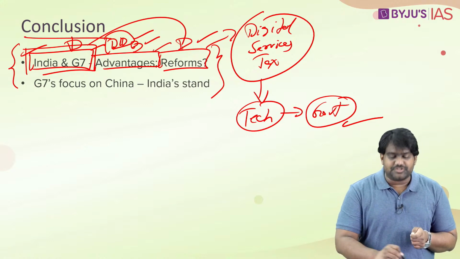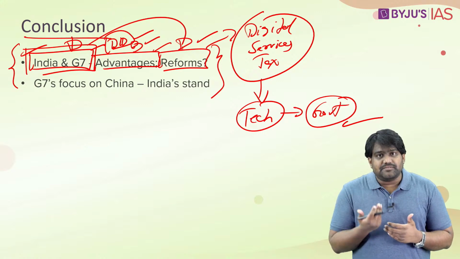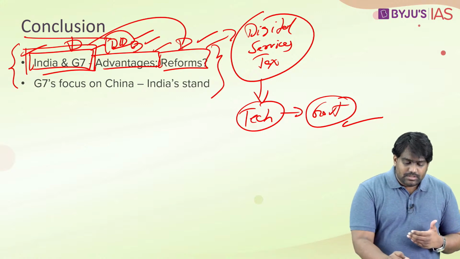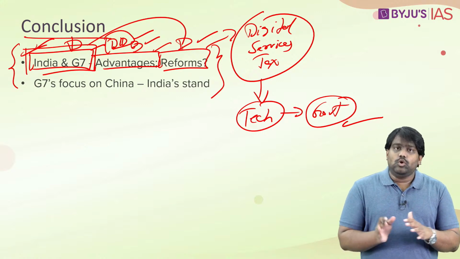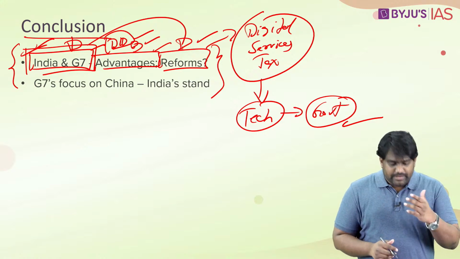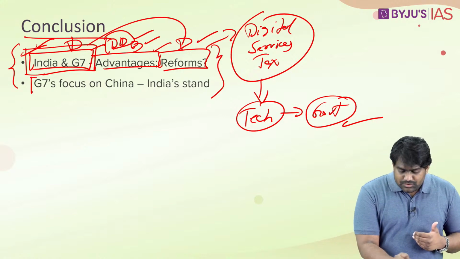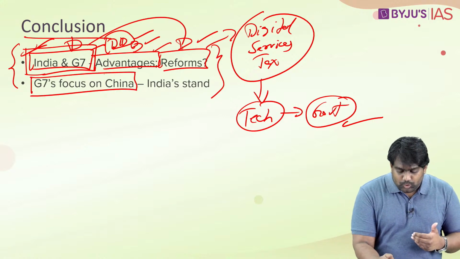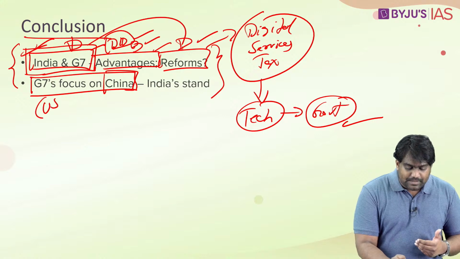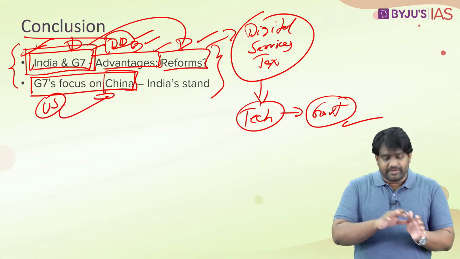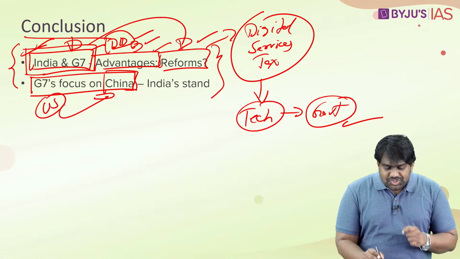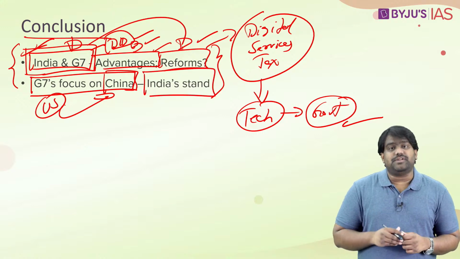It presents many advantages. At the same time, there are several drawbacks as well, because these developed countries are looking after their self-interests. In many cases, it may not be aligned with Indian interests. Now just look at how the G7 is using the platform to target China. The US in particular is using the G7 to target China. Now the question is, is this in India's interest?